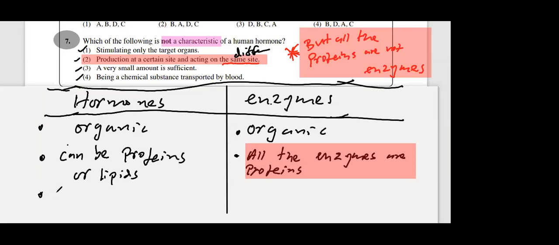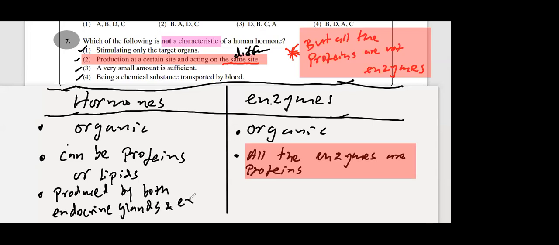Hormones can be produced by both endocrine glands as well as exocrine glands. What are endocrine and exocrine? I'll give a difference for this. Endocrine and exocrine. There are some doctors who are specialized in these glands. They are called endocrinologists. Diabetic doctors are also endocrinologists, most of them.